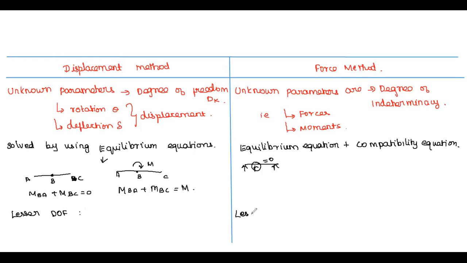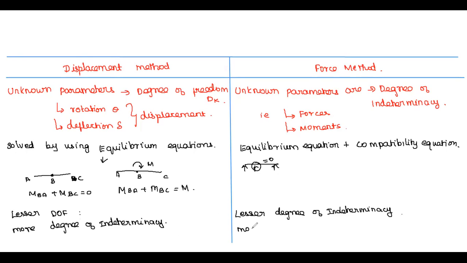When we have a lesser degree of indeterminacy, the force method will be useful. And the displacement method is more useful when the structure has more degrees of freedom, opposite to that. With more degrees of indeterminacy, the force method will be very much advantageous.